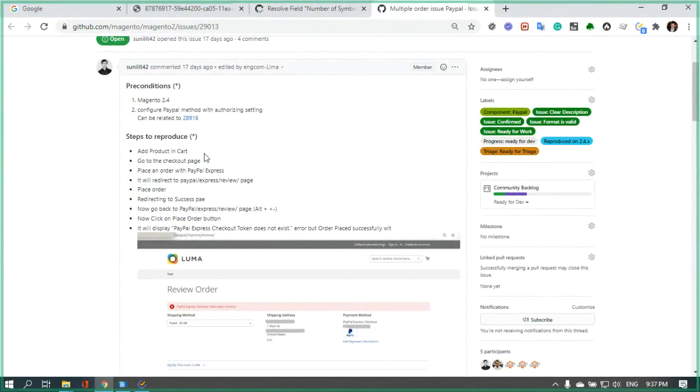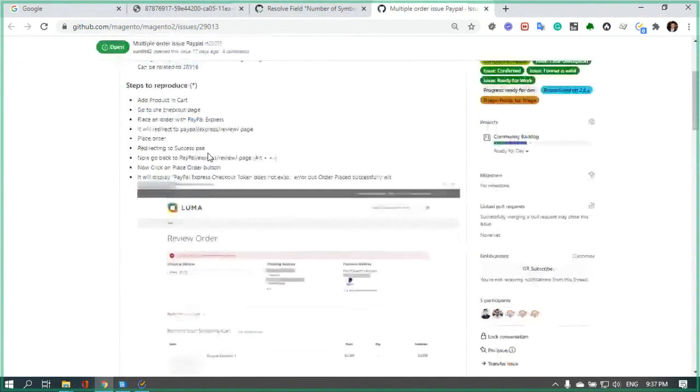Steps to reproduce: add a product to the cart, go to the checkout page, and place an order with PayPal Express, and it will redirect us to a review page. Then place the order, then redirection to the success page.